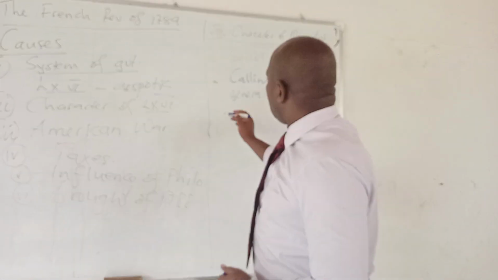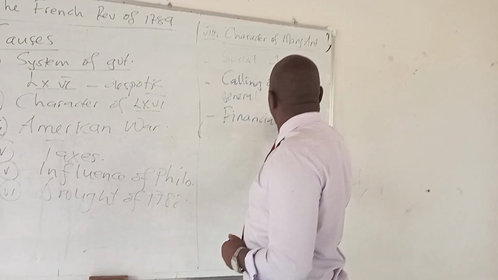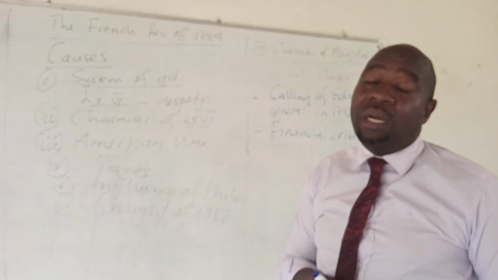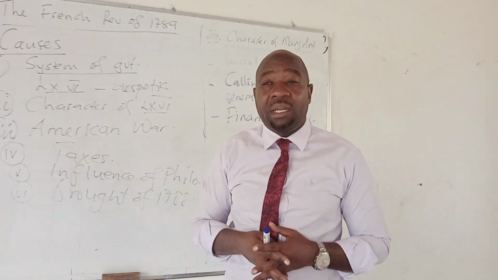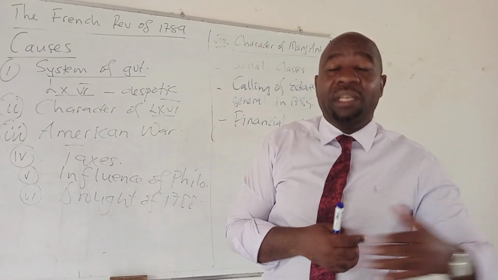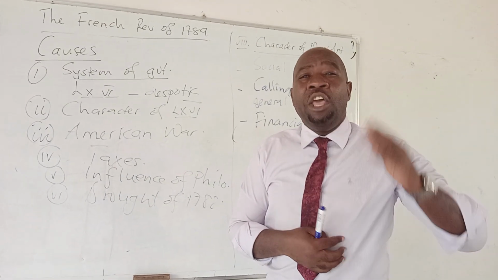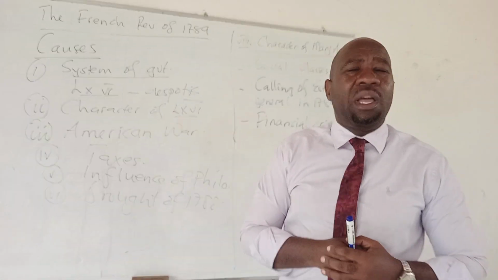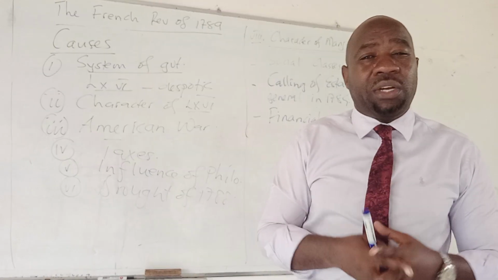Then lastly, we talk about the financial crisis leading to the Revolution of 1789. France was in a serious financial crisis. Why? Bankruptcy came because of participating in the American War of Independence, the extravagance of Marie Antoinette, and the extravagance of the upper nobility. Again, it led to a serious financial crisis.